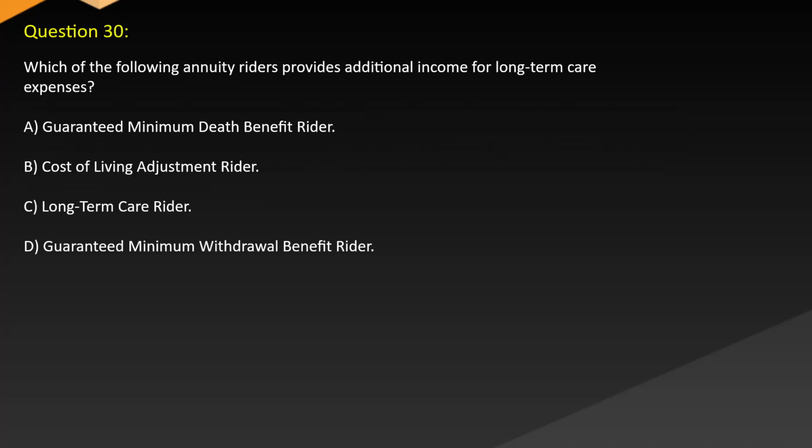Question 30. Which of the following annuity riders provides additional income for long-term care expenses? A. Guaranteed minimum death benefit rider. B. Cost of living adjustment rider. C. Long-term care rider. D. Guaranteed minimum withdrawal benefit rider.